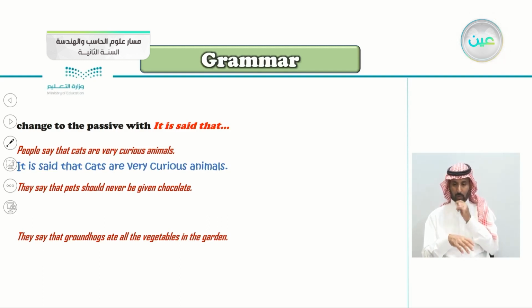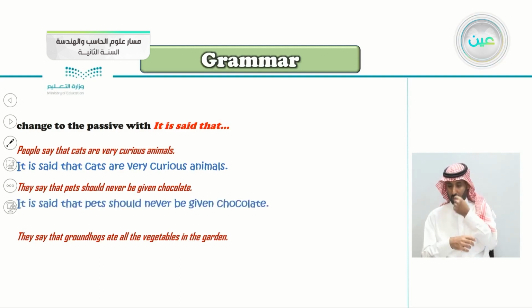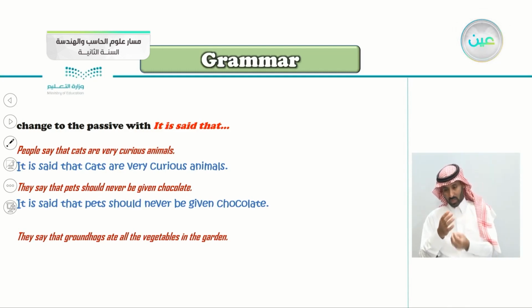So what do we say here? It is said that, very good. It is said that pets should never be given chocolate. Excellent. Last one here, they say that groundhogs ate all the vegetables in the garden. So what do we say here?